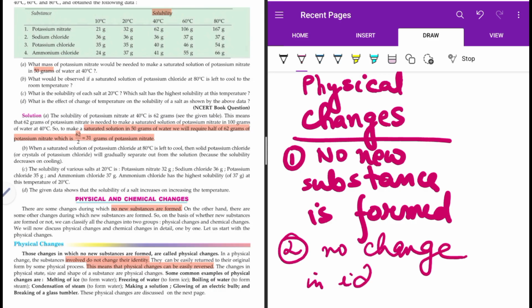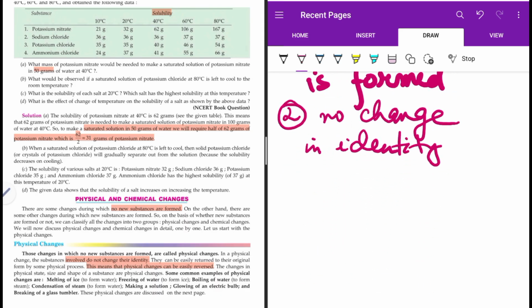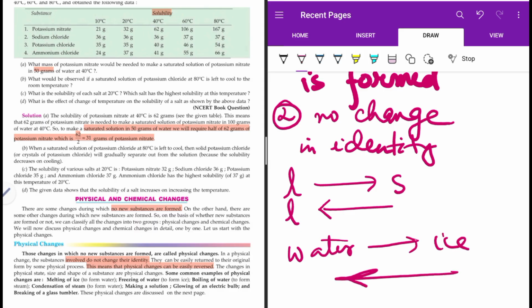We can understand this if we consider the changes in state from liquid to solid and solid to liquid. Water forms ice, and from ice we get back water.